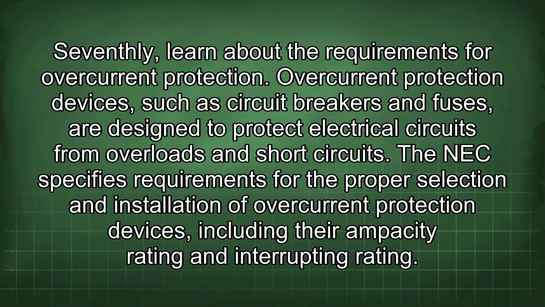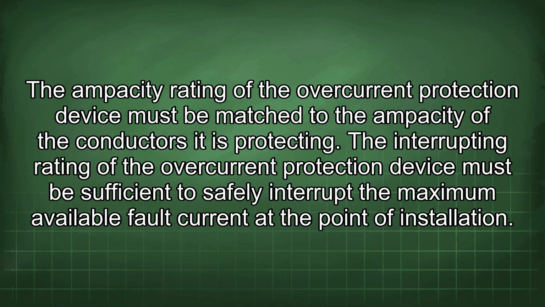Seventhly, learn about the requirements for overcurrent protection. Overcurrent protection devices, such as circuit breakers and fuses, are designed to protect electrical circuits from overloads and short circuits. The NEC specifies requirements for the proper selection and installation of overcurrent protection devices, including their ampacity rating and interrupting rating. The ampacity rating of the overcurrent protection device must be matched to the ampacity of the conductors it is protecting. The interrupting rating of the overcurrent protection device must be sufficient to safely interrupt the maximum available fault current at the point of installation.